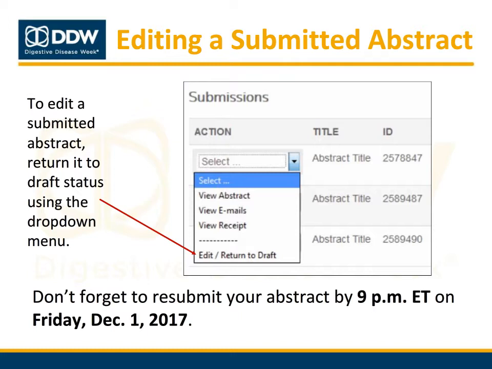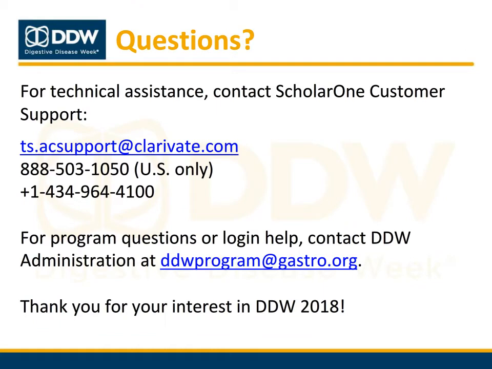You will not be required to pay any additional fees to resubmit your abstract. Please note that you must resubmit your abstract for it to be considered for presentation at DDW. Any abstracts that remain in draft status after the December 1st submission deadline has passed will not be scored or considered for DDW. For technical assistance or questions related to the abstract submission website, please contact ScholarOne Customer Support.